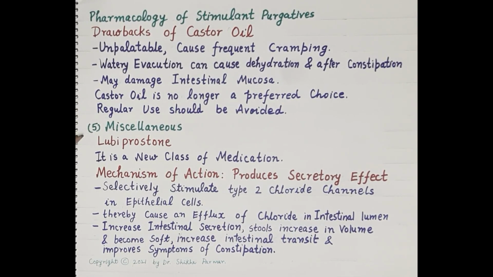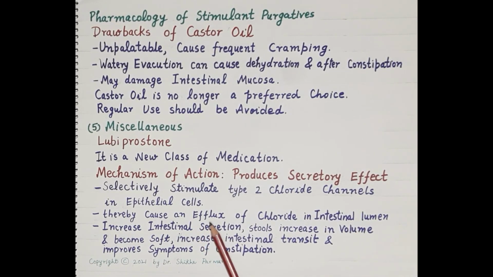Now, the miscellaneous drug is lubiprostone. It is a new class of medication and it produces secretory effects. It selectively stimulates type 2 chloride channels in the epithelial cells. Thereby, it causes an efflux of chloride in the intestinal lumen.